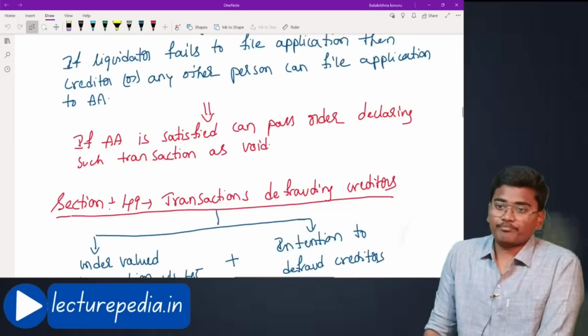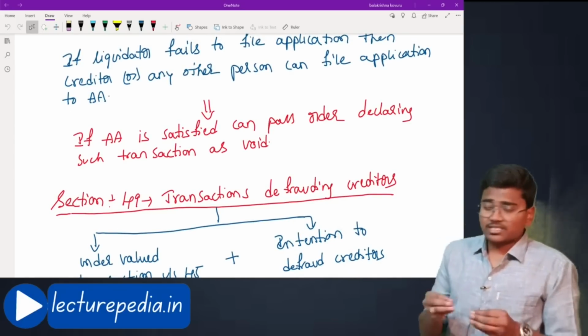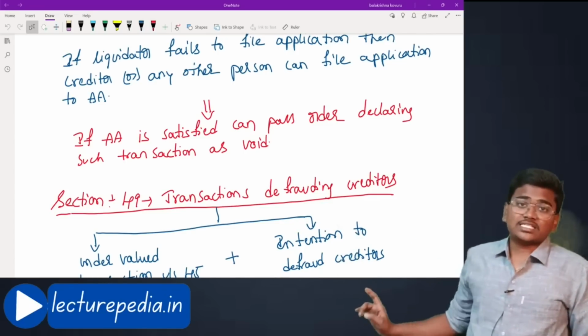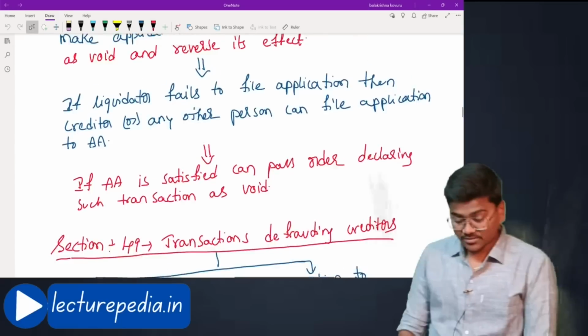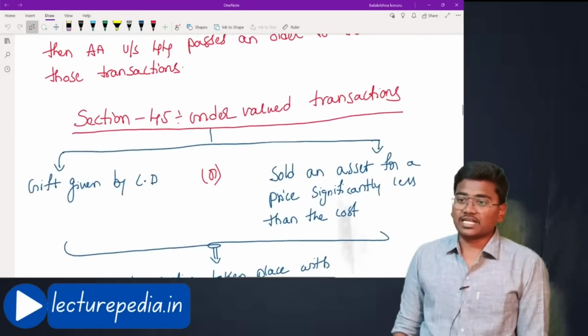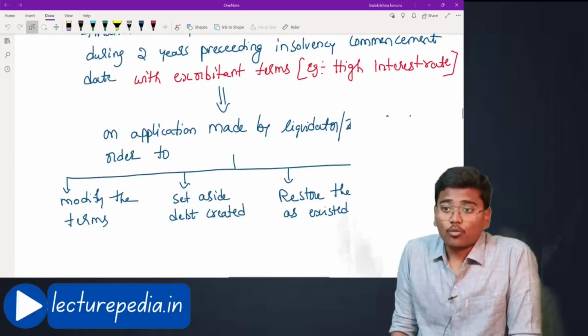Hope that is clear. Now, if the adjudicating authority is also satisfied that yes, this is an undervalue transaction, then it can pass an order declaring such transaction as void. This is the second type of avoidance transaction, that is, the undervalue transaction is also a type of avoidance transaction.